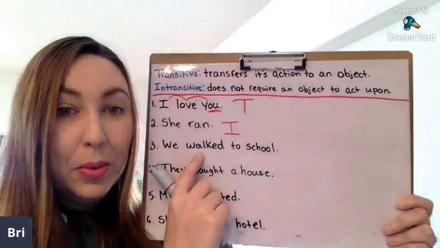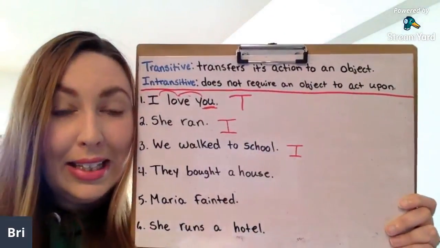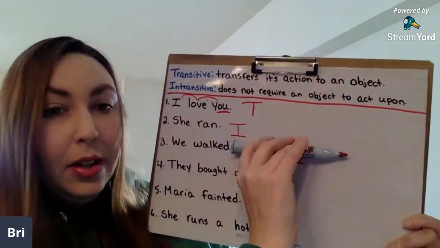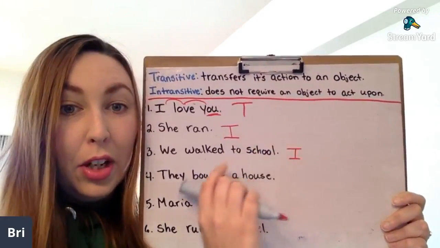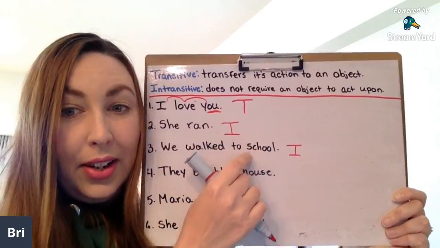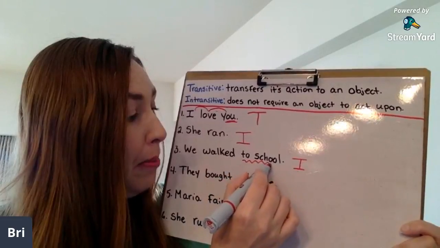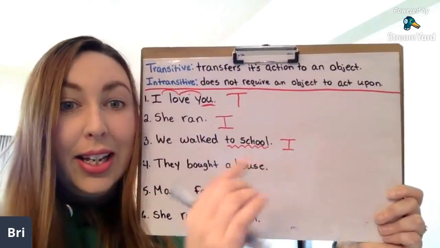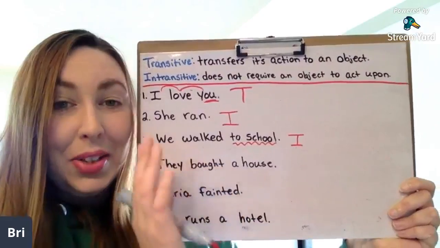We walked. This is actually intransitive. This is intransitive because we could say, we walked. To school is not the object that we are putting the action on. So we walked to school. This to school is a prepositional phrase. We are walking in that direction. This is not the object that we are putting the action onto. So this one is tricky.